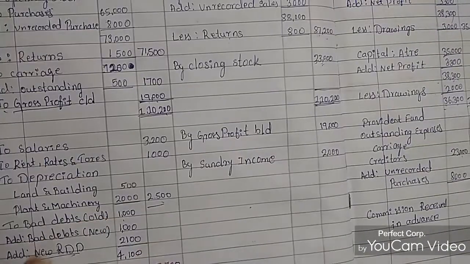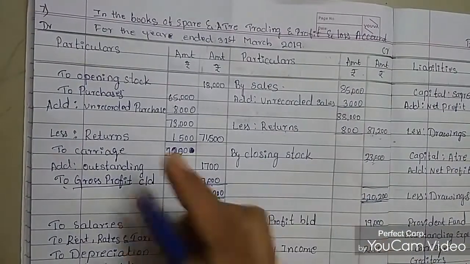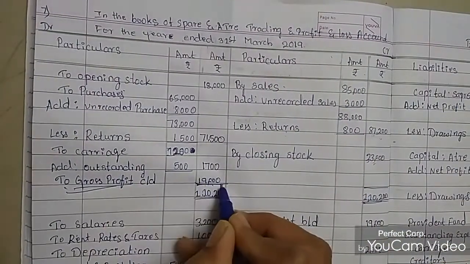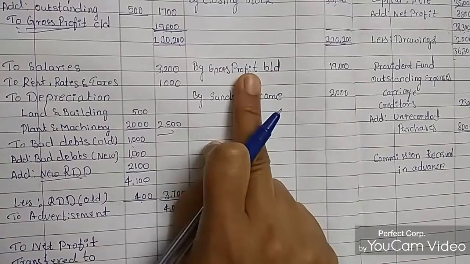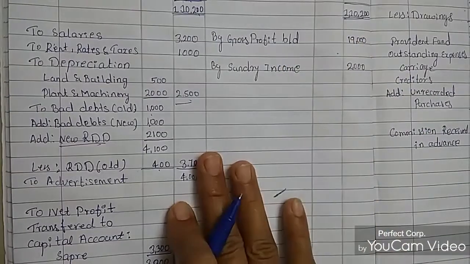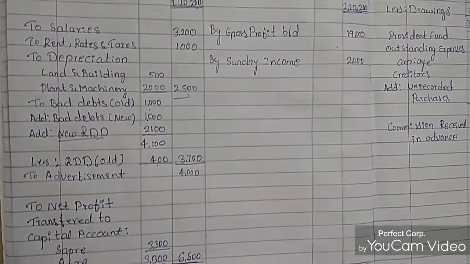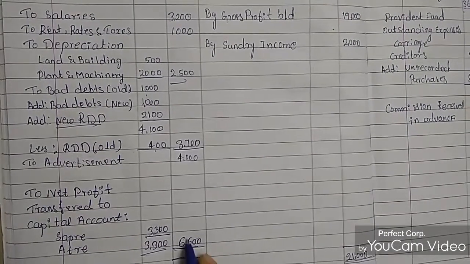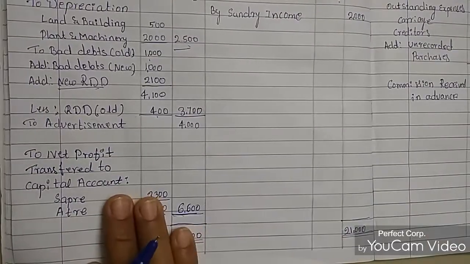Now you can see the trading account, debit side and credit side. Gross profit we find out is 19,000 rupees. Then we pass it to the P&L account. Using this gross profit amount, we calculate the P&L account, and the net profit we got is 6,600 rupees. This 6,600 rupees we are distributing to both partners.